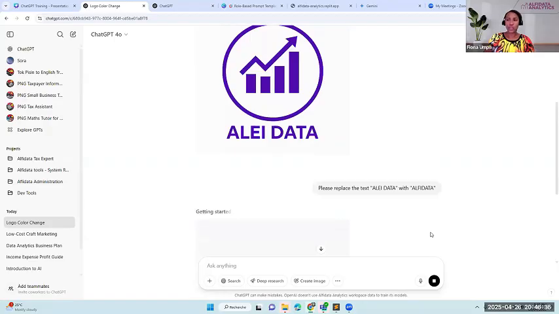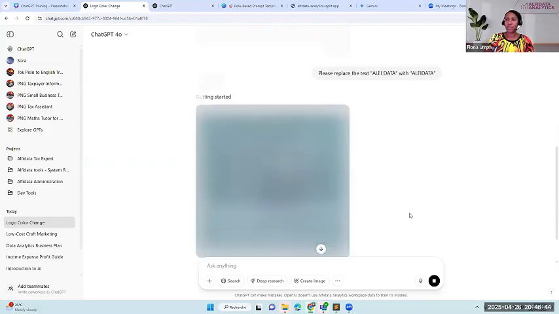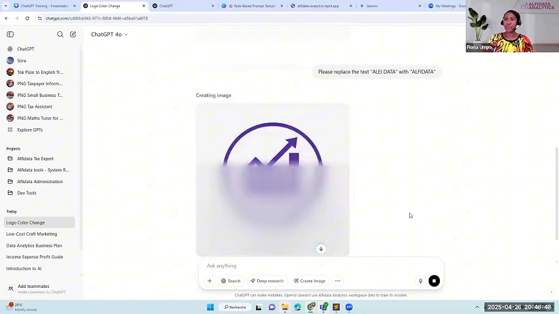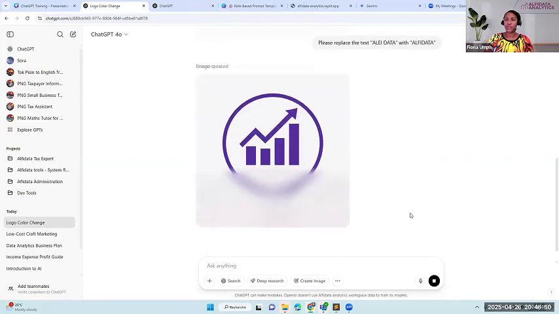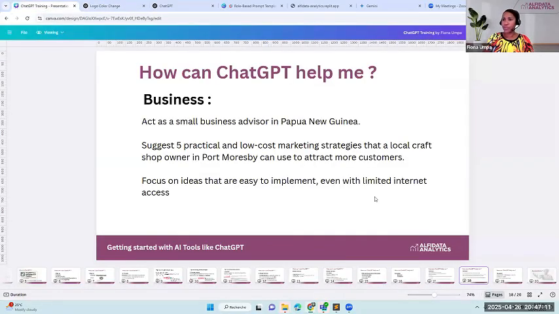So whatever changes you want to make, you just prompt it again and it's going to correct the image. Let's see what it's going to come up with. Alfie data. Now that's nice. I like it. Okay, so moving on.